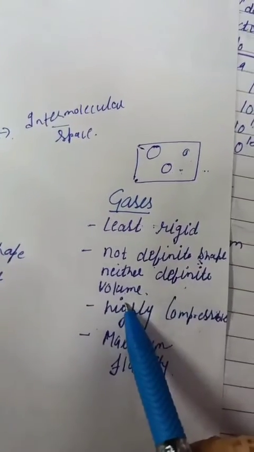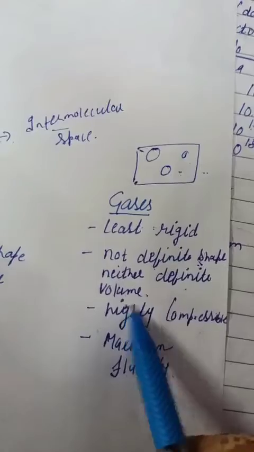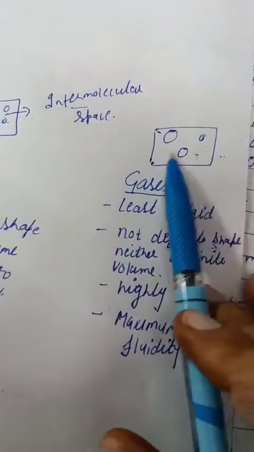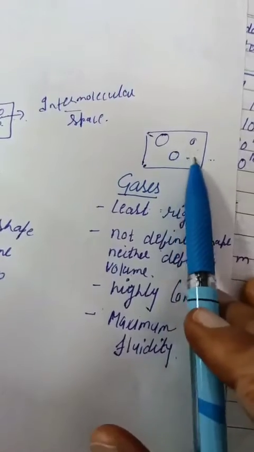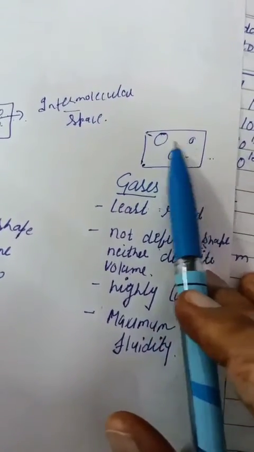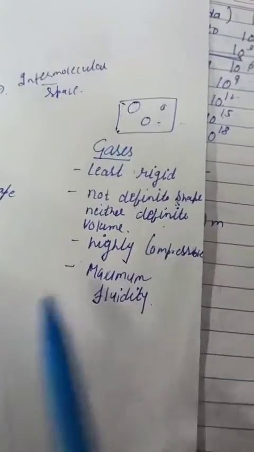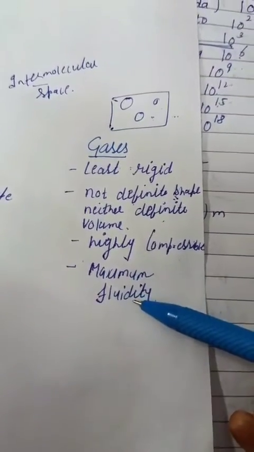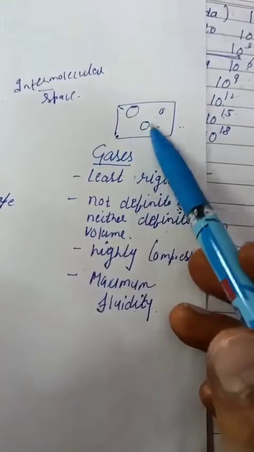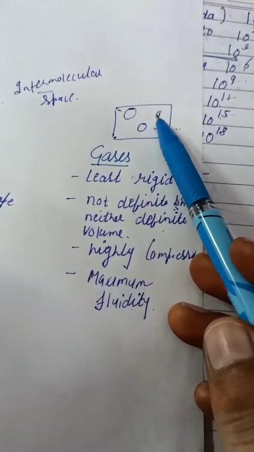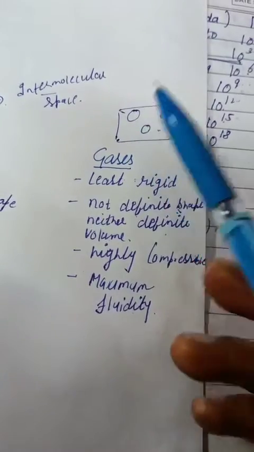Neither is the volume definite. It is highly compressible because of the availability of space. If we apply pressure on gas, molecules will come close to each other and the gas will be compressed. It has maximum fluidity because molecules are apart from each other, so there is weak intermolecular force of attraction and molecules are free to move.